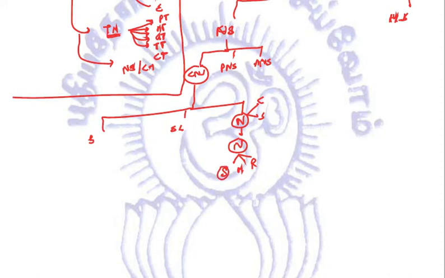Sensory neurons take the information from the sense organs to spinal cord and brain. Motor neurons, they take the information from spinal cord and brain to the effector organs. And the relay neurons, they transport information between brain and spinal cord.